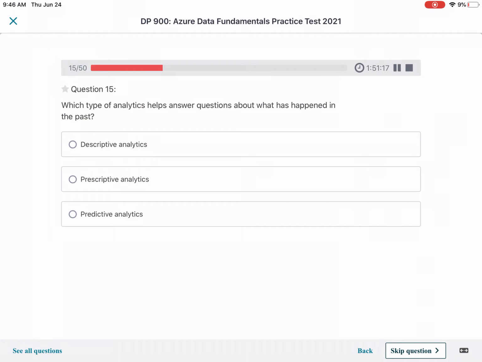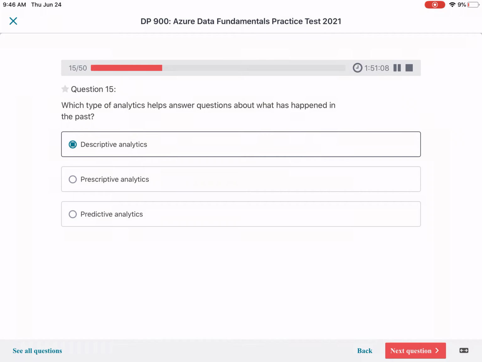Which type of analysis helps to answer questions about what has happened in the past? The answer would be descriptive. So here you could say there are 5 types of analysis. Descriptive basically helps to answer what has happened in the past, so it's historical data. Descriptive is historical. Diagnostic helps to identify why this thing happened.